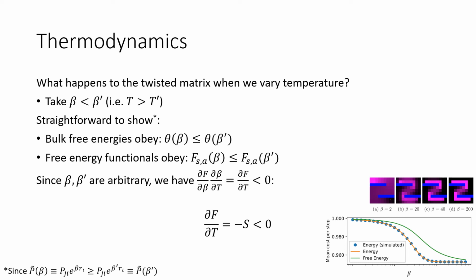Here, we show what happens with a particular maze when we change the temperature. We find the calculated free energy and plot it for several different betas. We see that indeed the free energy for this example is a monotonically decreasing function.